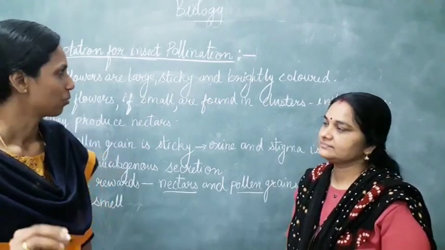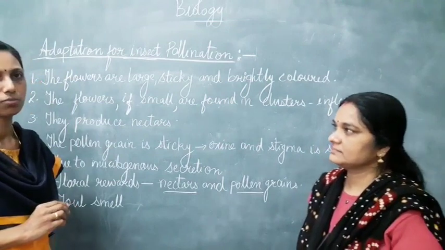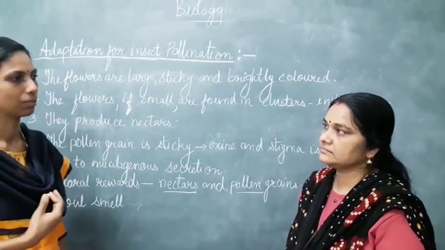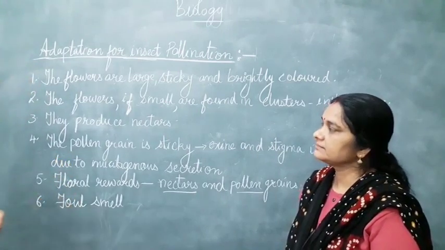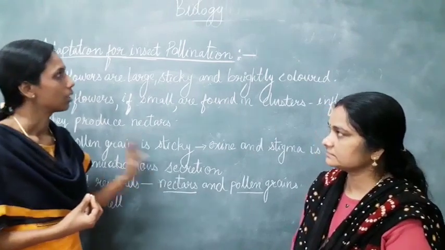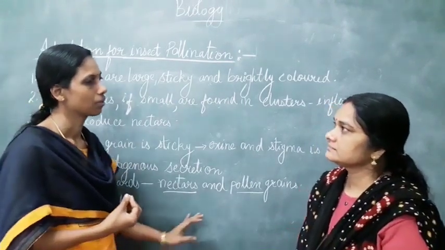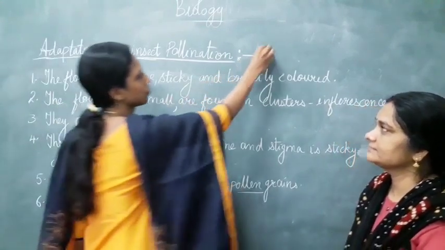Okay, Jayashree, now next we will start the explanation for insect pollinated flowers. What kind of agent is that, biotic or abiotic? Biotic agents of pollination. So insect pollinated flowers, insect pollination, there is a scientific term for that: entomophily.